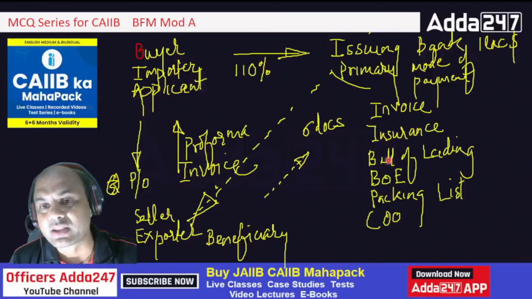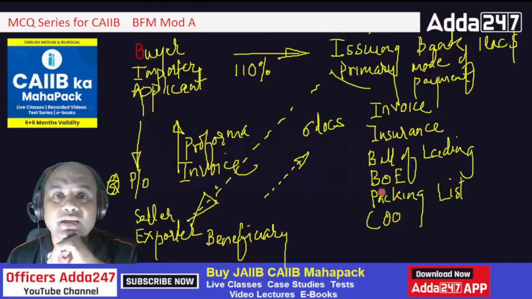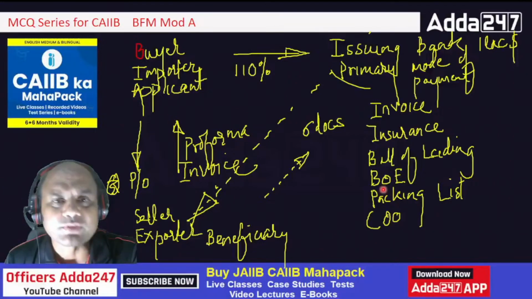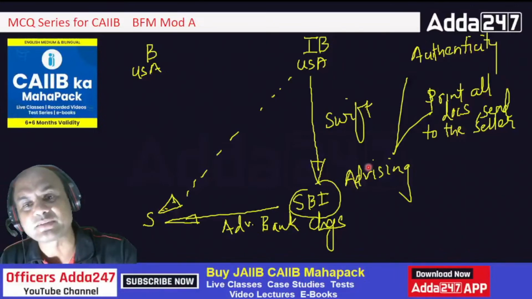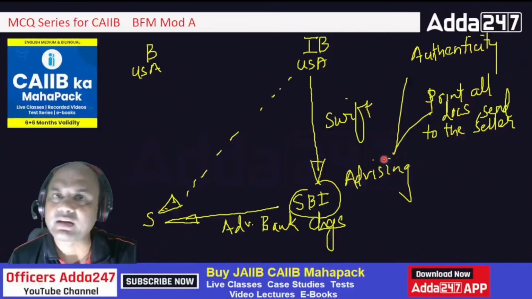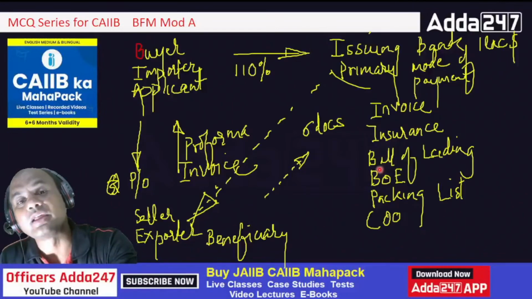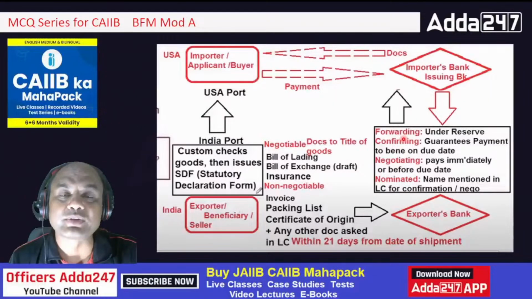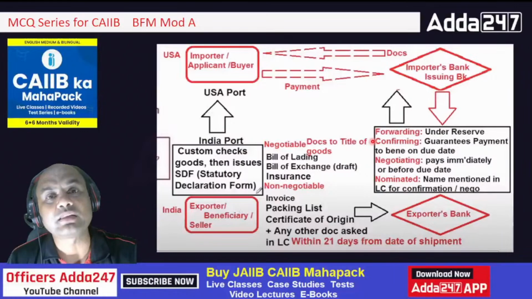What is the second one? Second name, which was over here. SBI, I gave you that example. Which was that? Correct. Let me see in the comment section. Which was that? Correct. Advising bank. This advising bank. Correct. Clear? Advising bank. Now third one. Then we saw the documents flow. Which are the other banks? Correct. Forwarding bank.